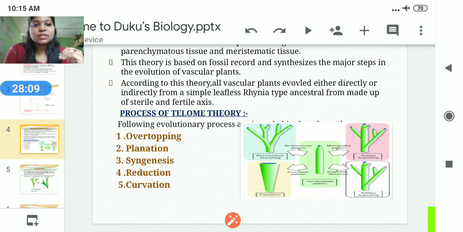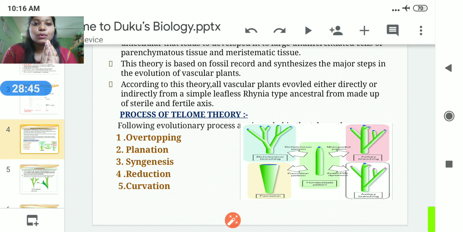In syngenesis, the dichotomously branched axes and their lower portions fuse into a single parenchymatous tissue or region. Then in the reduction process, the dichotomously branched axes that spread over different planes are reduced into a thin, needle-like form.